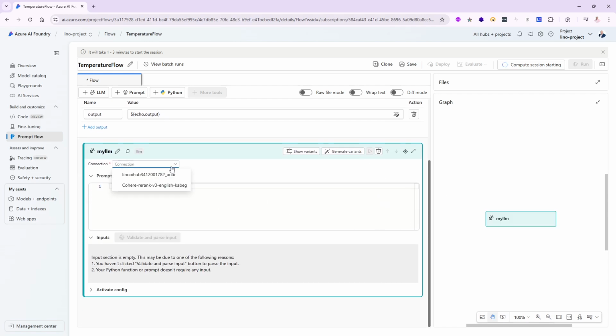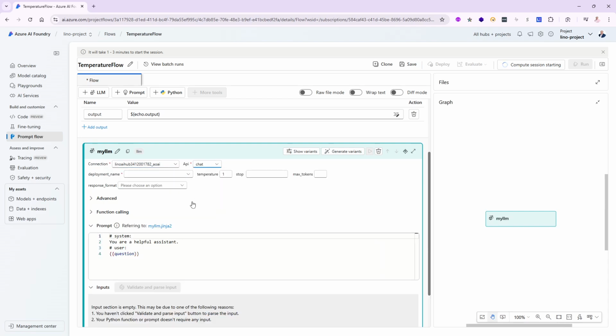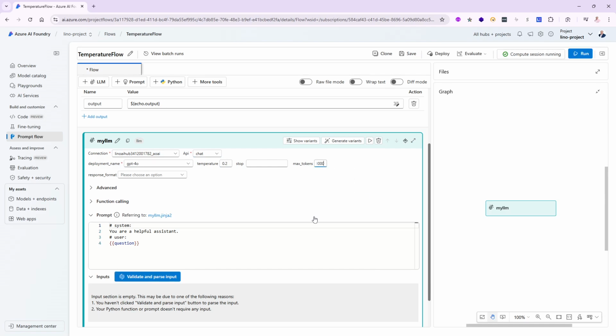And then in the connection in here, we'll point to our connection that we created in a previous video. We'll make it a chat. We will use GPT-4o, and maybe we'll make the temperature 0.2, and the maximum tokens we'll set it at 1,000, which is good. Alrighty. Notice automatically I will get the system prompt. You are a helpful assistant, and the user here will pass the question itself. So we're all good. Let's go ahead and validate and parse this for right now.